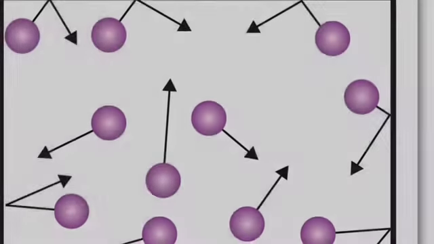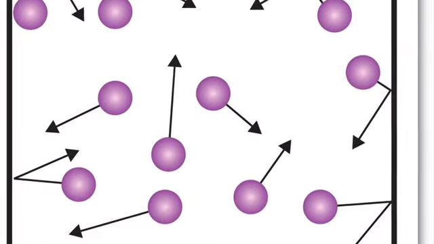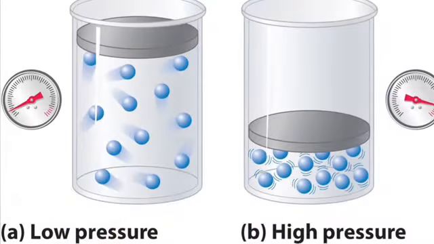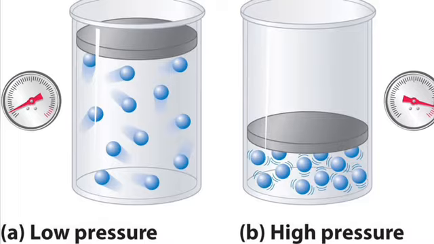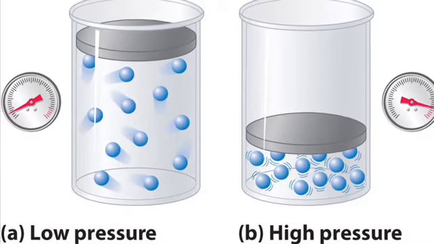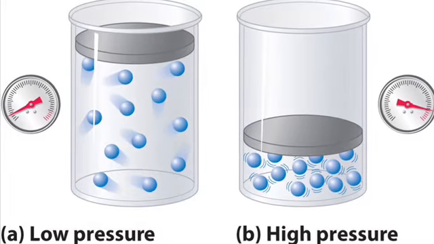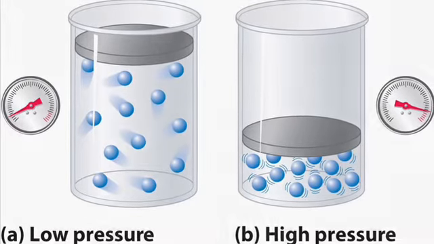3rd, gas. In gas, there is a lot of space between particles, and they have a high kinetic energy. Gas has no definite shape or volume. If unconstrained, gas particles will diffuse indefinitely. If sealed, the gas will expand to fill its container. When the gas is put under pressure by reducing the volume of the container, the space between the particles is reduced and the gas is compressed.